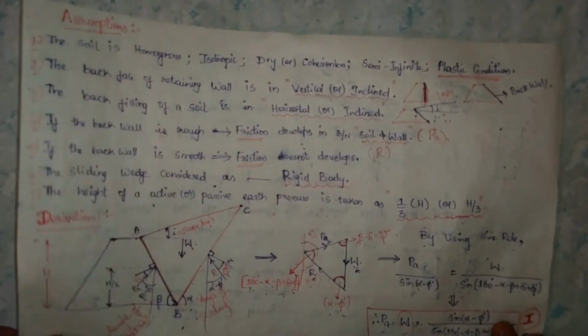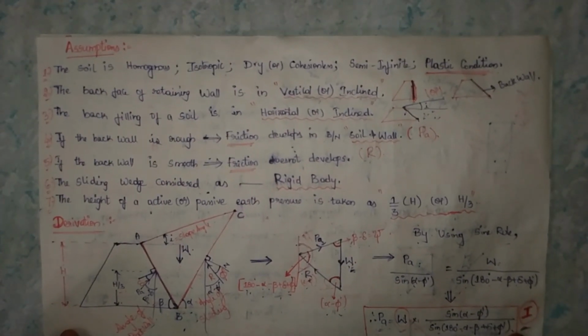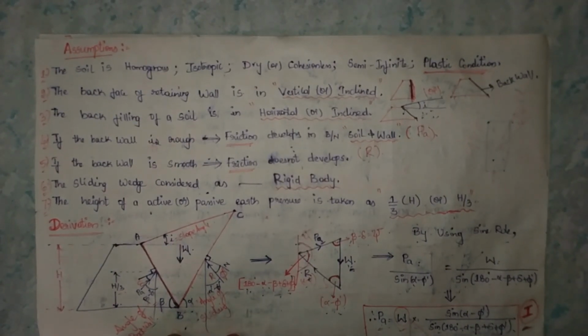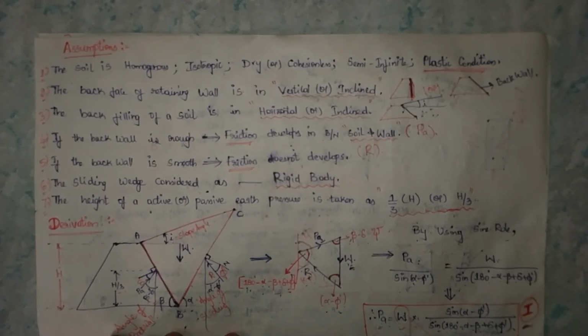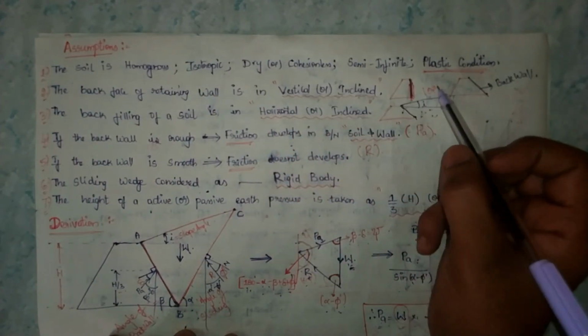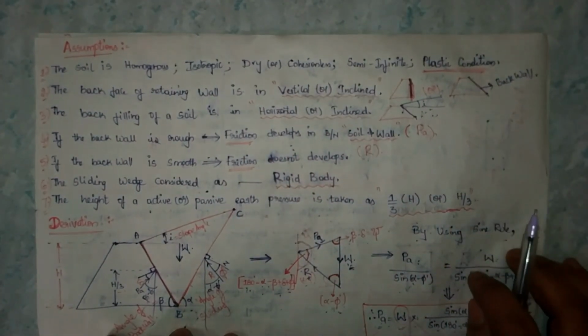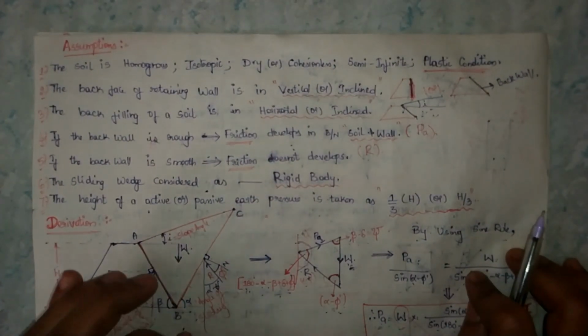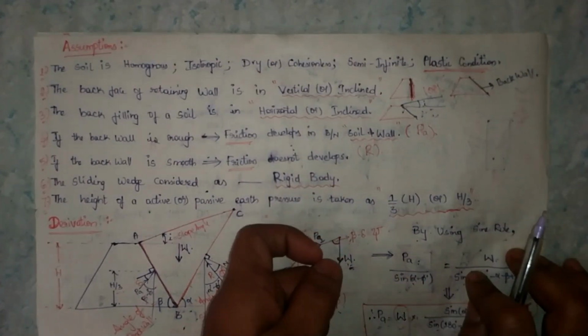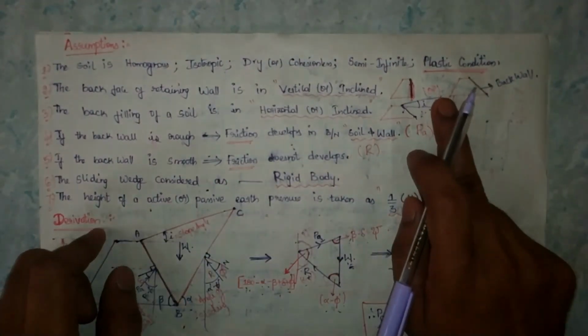These are the assumptions of Coulomb's wedge theory. In every different type of theory we have seen, the first and common point is that the soil is homogeneous, isotropic, dry or cohesionless, semi-infinite, and in a plastic condition. Why I didn't mention the elastic condition: the elastic condition is applicable only for the at-rest pressure condition. The plastic condition is applicable for both active pressure and passive pressure.